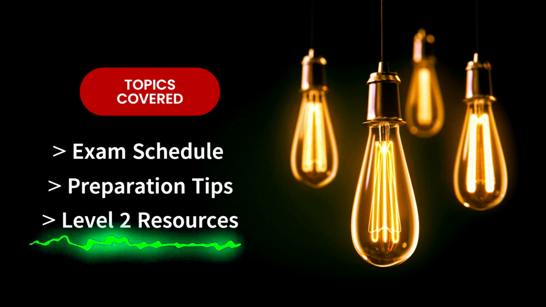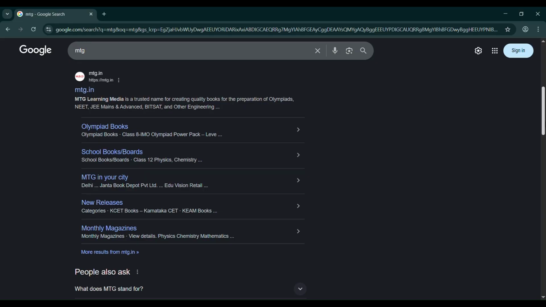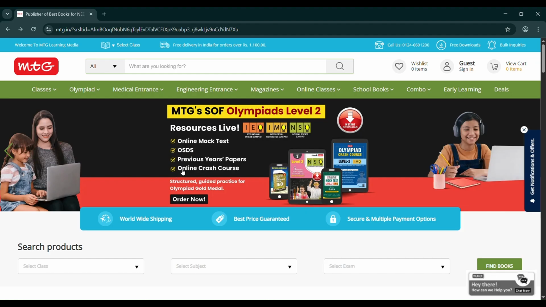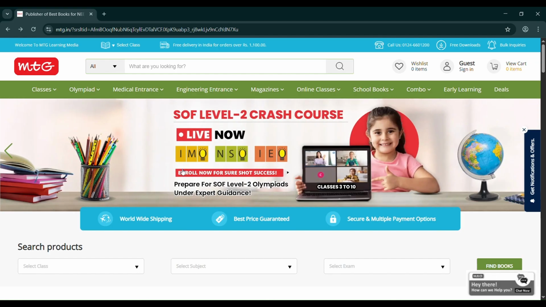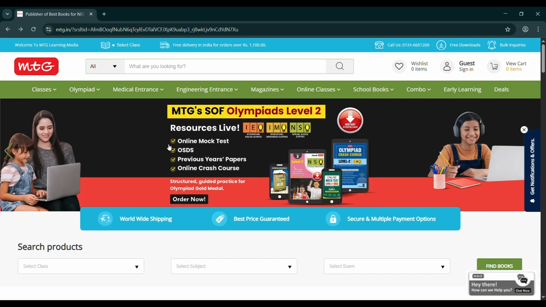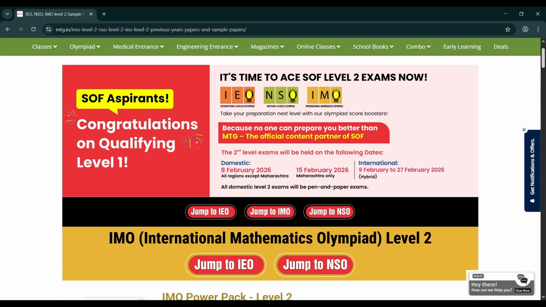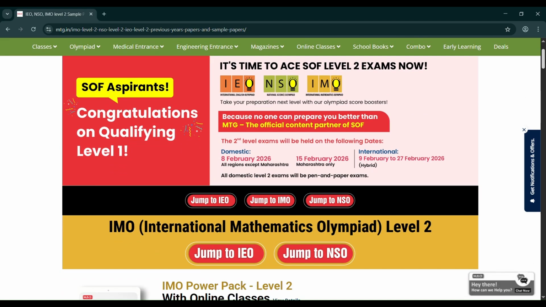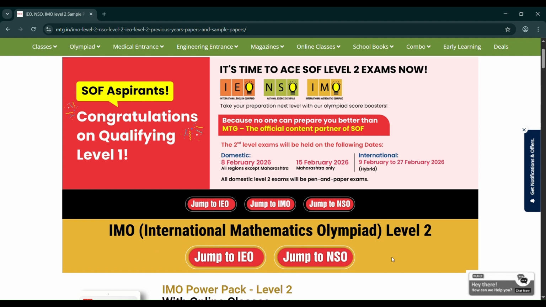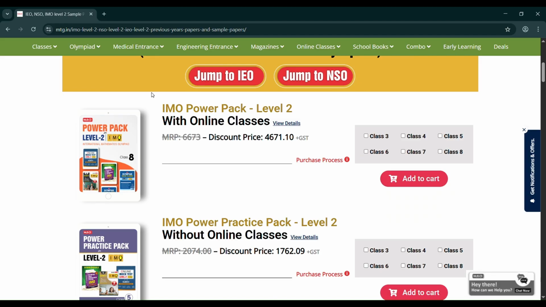Now entering into the level 2 resources. So for level 2 resources, head on to the MTG website because that's what SOF is connected by, MTG. So you can find their resources for level 2 specifically. Click on the web link and you will get their resources specifically for level 2. Because I'm handling IMO, I will show you the IMO resources. First is IMO Power Pack Level 2.